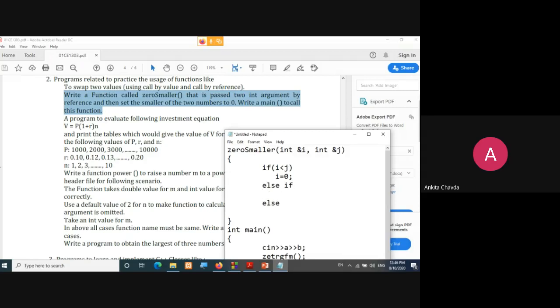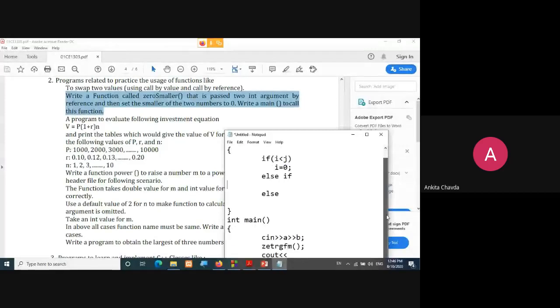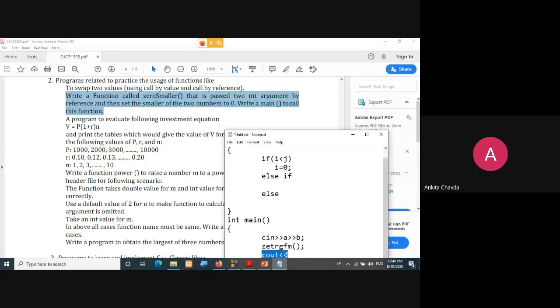Okay, getting it? And from int main, you are taking the two numbers from the user, you will call the function, and after that you write the cout statement and print the two variables a and b again, after the function call, because they would be changed, of course.